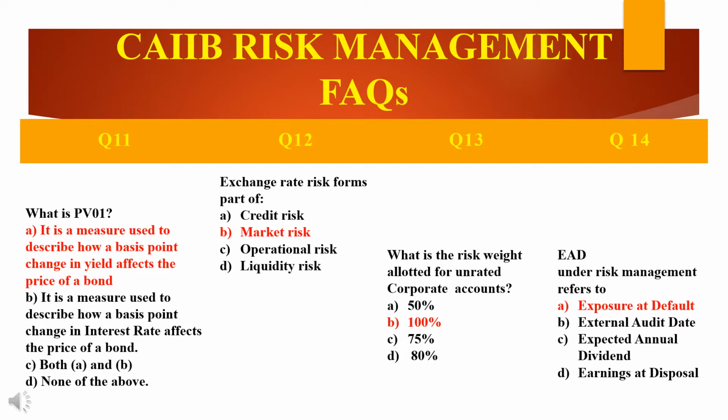On the other hand, the term loan outstanding as on date might have come down substantially by the time default occurs in the account. And of course, if the borrower does not pay the term loan installments and the interest dues, then the EAD, that is exposure at default, may be higher than the current outstanding even for term loans. I hope you are getting the topic I meant to say for EAD.